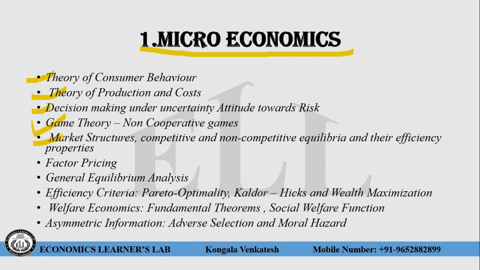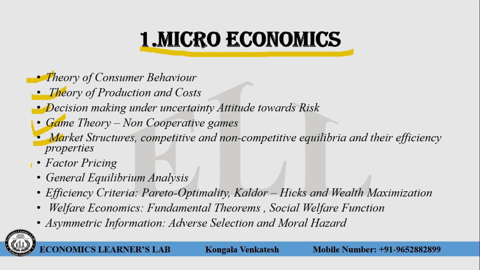Market structure is also very important. Here you have to understand what perfect competition is, what monopolistic competition is, what oligopolistic competition is, and what monopoly is, and what the assumptions of these 4 markets are, and what the condition of profit maximization is for these 4 markets. In the oligopoly market, you have to again understand the oligopoly market structure models, that is the Cournot model, Bertrand model, Stackelberg model, and Kinked demand curve.